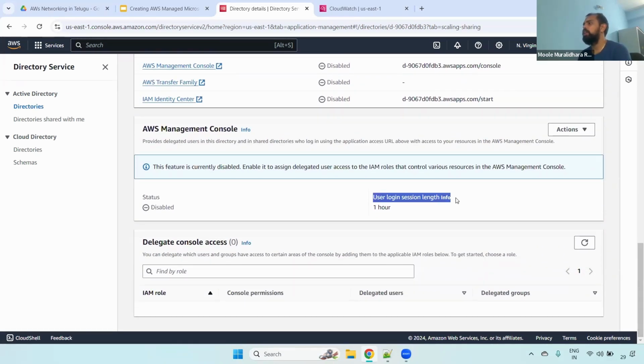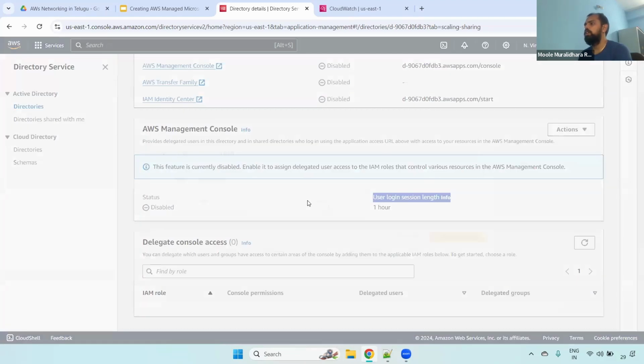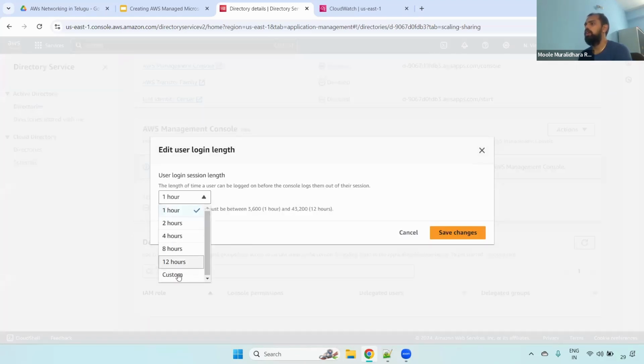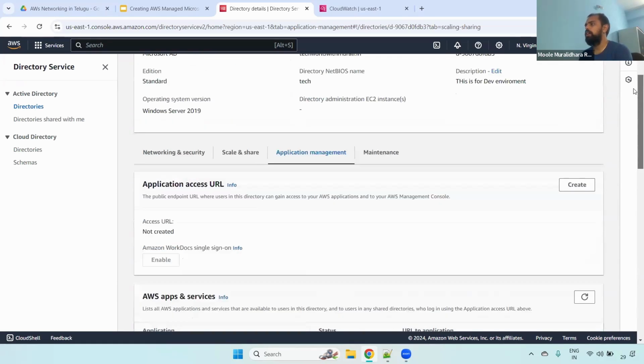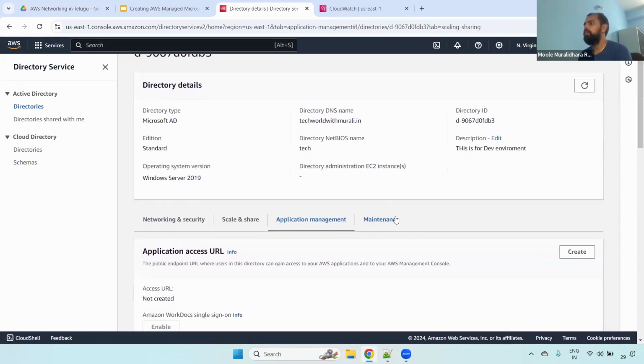What is the user login session? It is by default 1 hour. If you want, you can edit and enable it. If you want to enable it and also edit the user session length, you can do that; you can customize whatever you want. You can mention up to 12 hours. Okay, fine. Now what you have to do? Delegation console access is not required, just leave it. And finally, this is the maintenance one. Click this one.